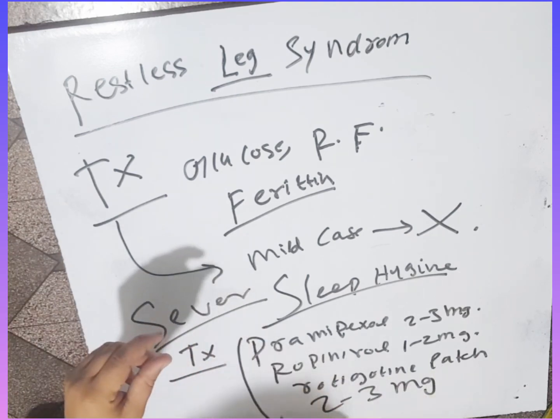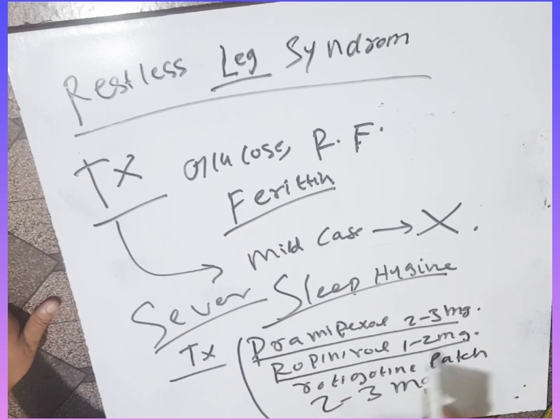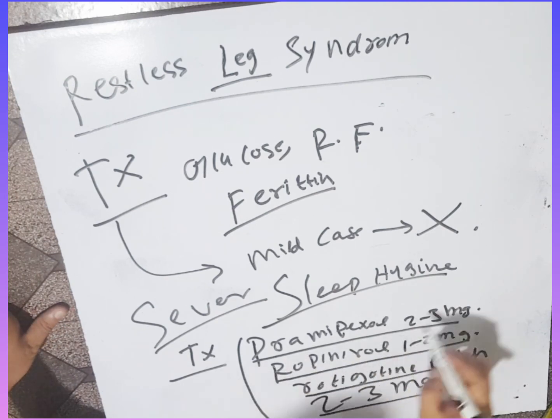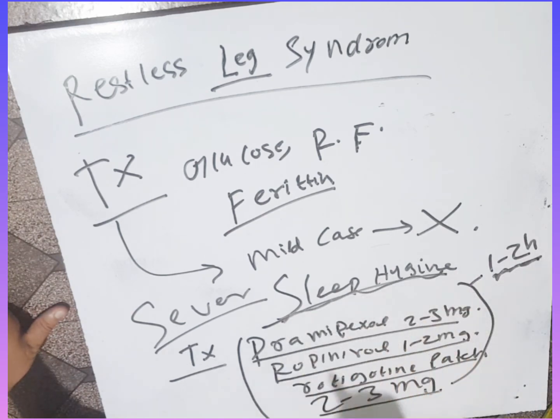We give these medicines 1 to 2 hours before bedtime because we improve the sleep hygiene.